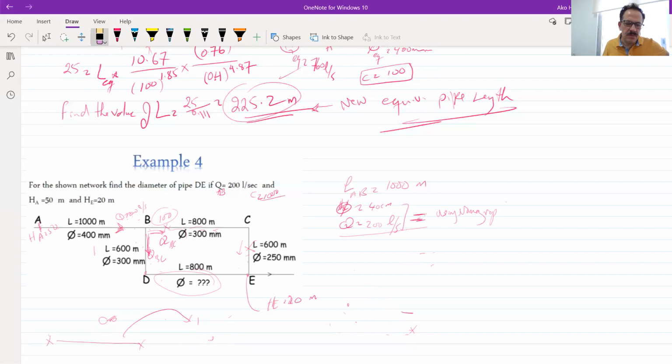Okay, now, first of all, we said that the given is the length L, the diameter is 40, and I have the Q. So from those two, I will use 40 by 200.